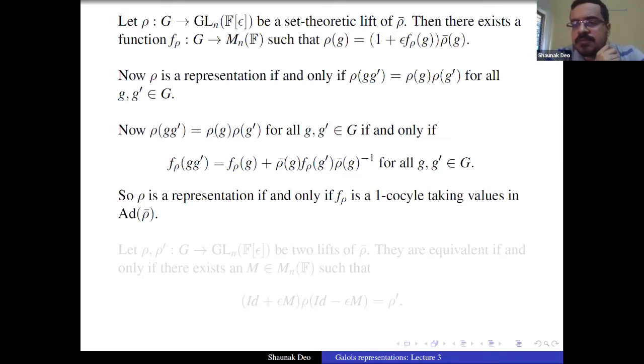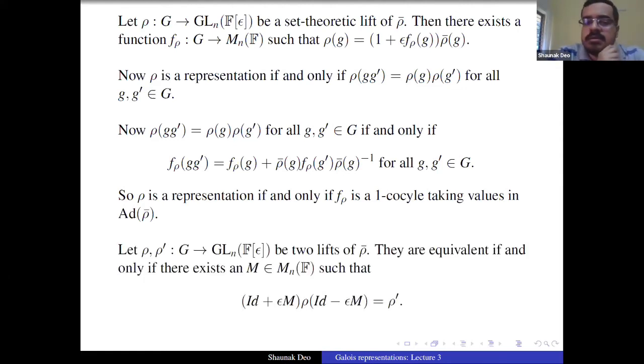So a one cocycle will give you a lift as a representation now, and a lift as a representation will give you a one cocycle. And we say that two lifts are equivalent if there is some matrix M in Mn of F such that (identity plus epsilon M) times rho times (identity minus epsilon M) is rho prime. Right? This is our definition of equivalence. They are equivalent by a matrix which is identity modulo the maximal ideal. Here it is just epsilon.